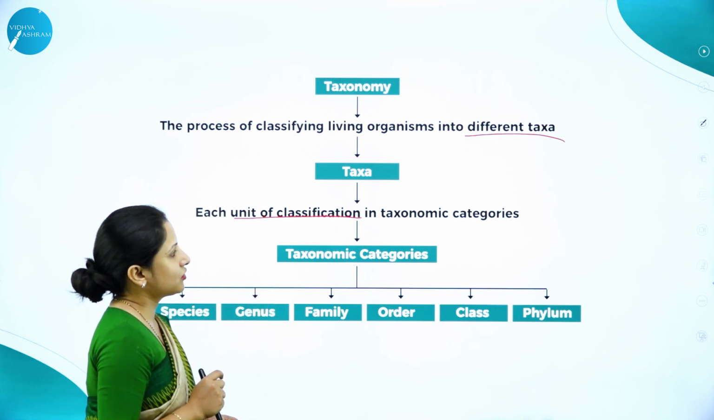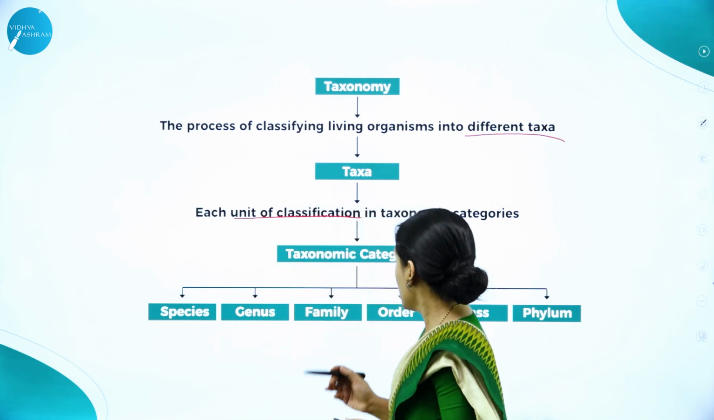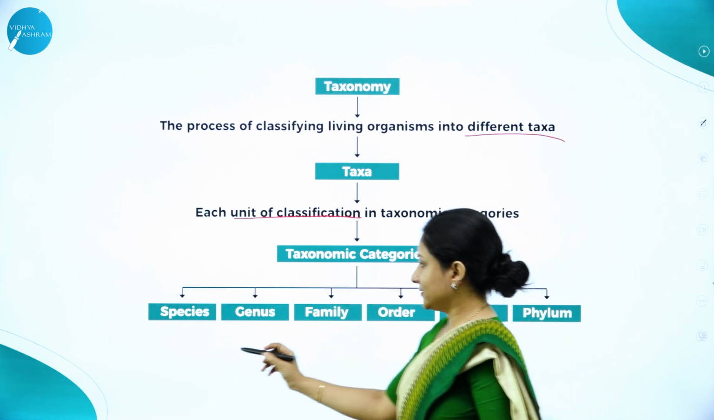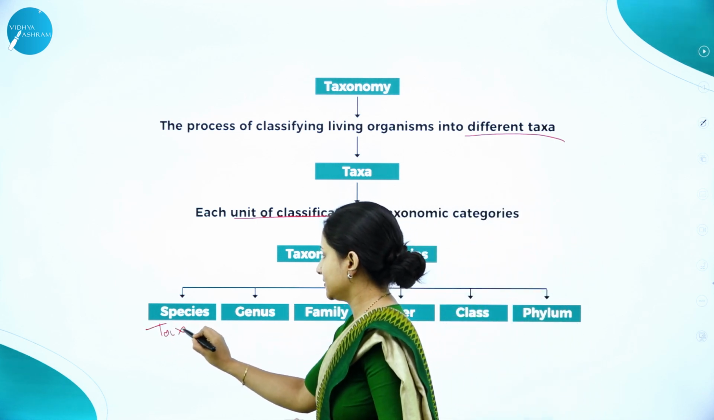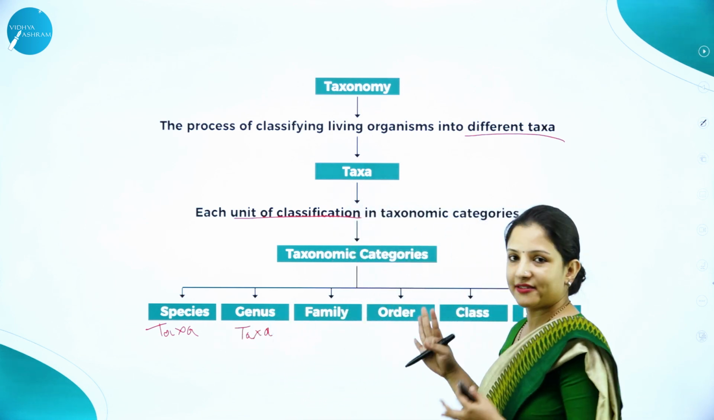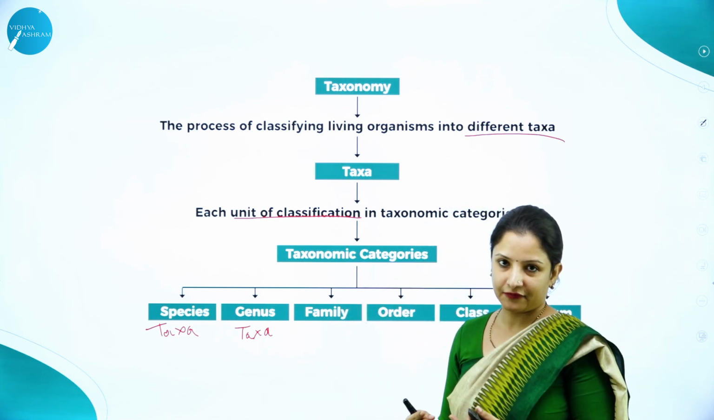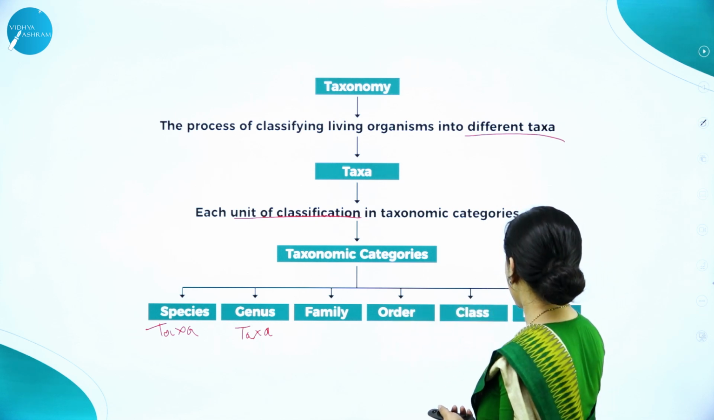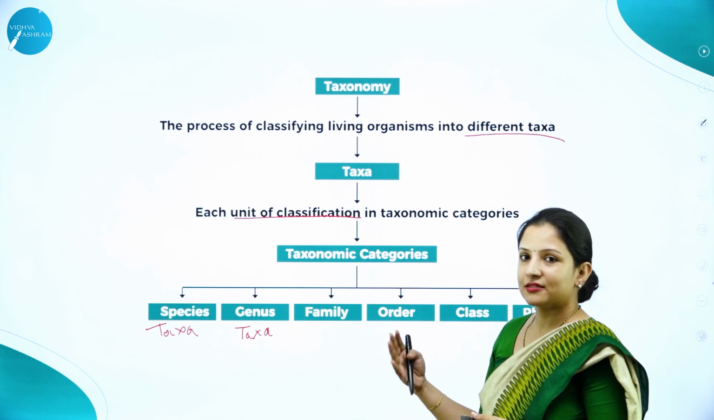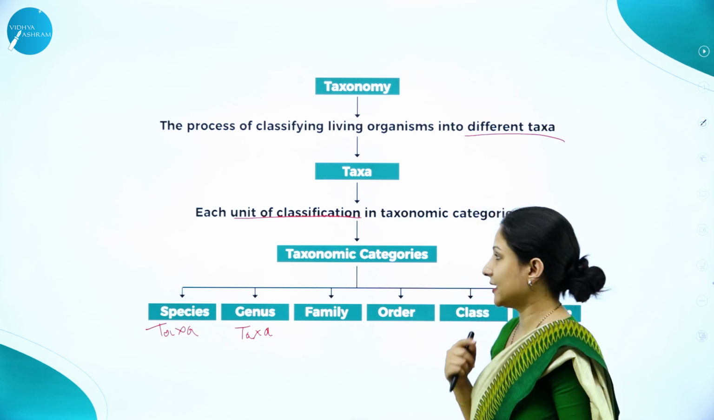Now there are different taxonomic categories. So we have species, genus, family, order, class and phylum. These are the different taxonomic categories. As I told you, this is a taxa, even this is a taxa. Each unit is called a taxa. Now, species is the lowest unit of classification, and the highest unit of classification we call the kingdom. Species is the first unit of classification, or the lowest unit of classification.